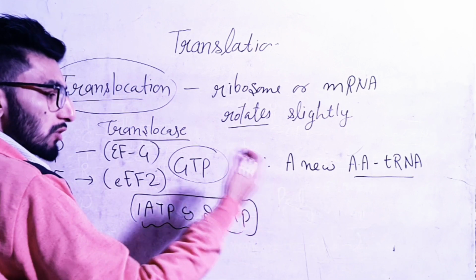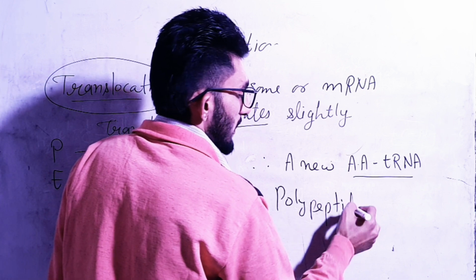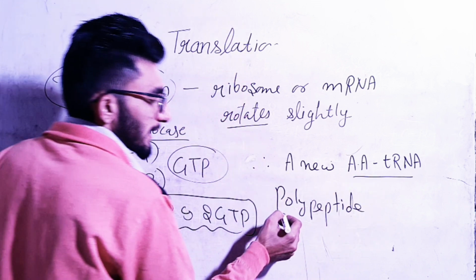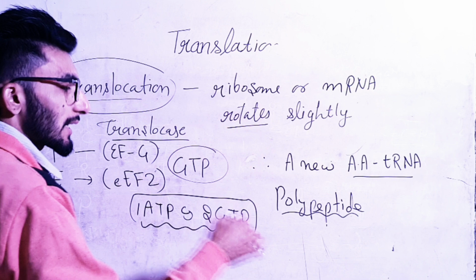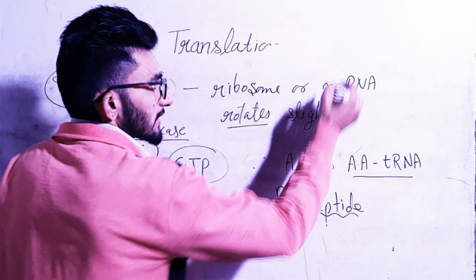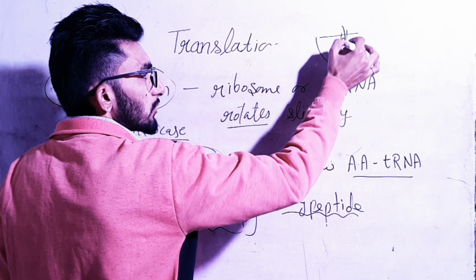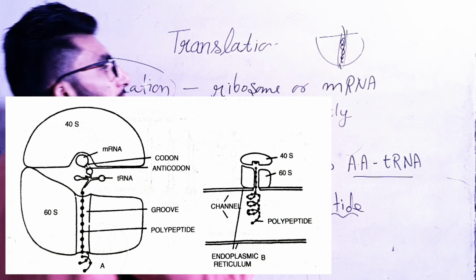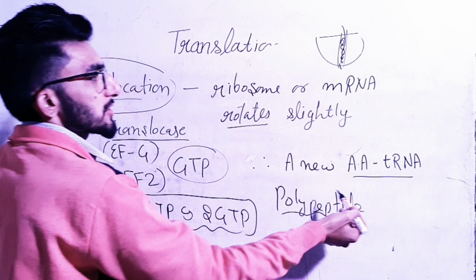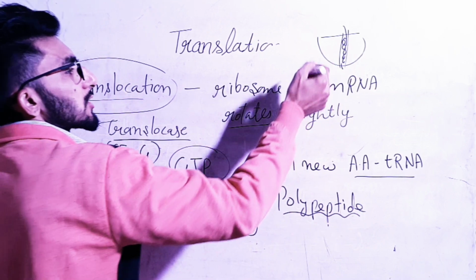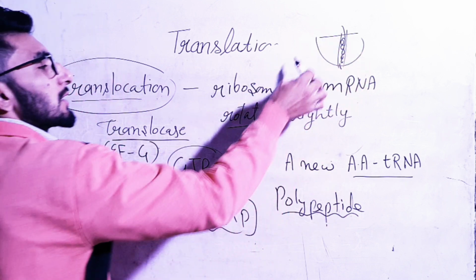As we are getting new amino acids attaching to the old one, we are getting the polypeptide chain. This polypeptide chain is coming out from the groove present in the larger subunit. We know that on the larger subunit a groove is present. This groove is taking out the newly formed polypeptide chain, and it is also protecting the newly formed polypeptide chain from cellular enzymes.